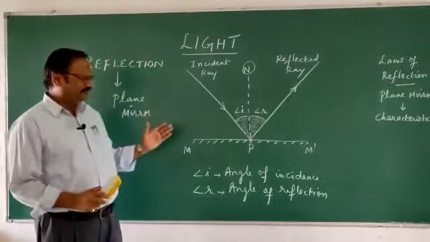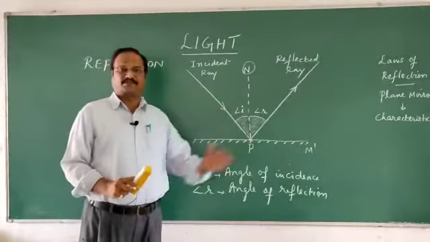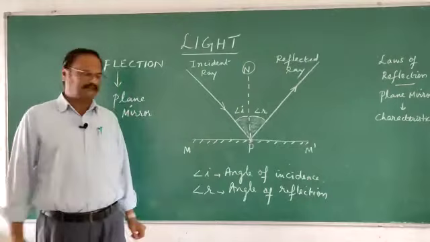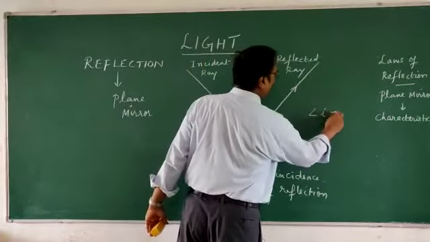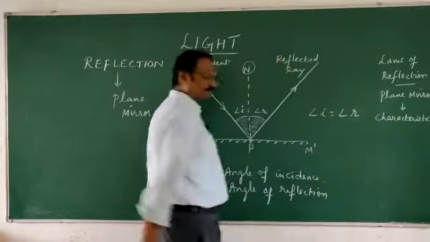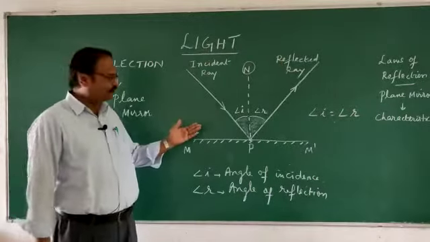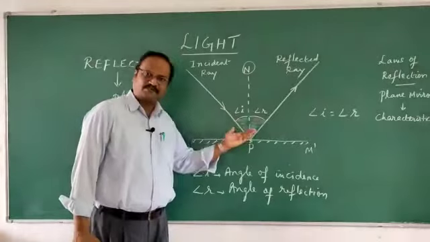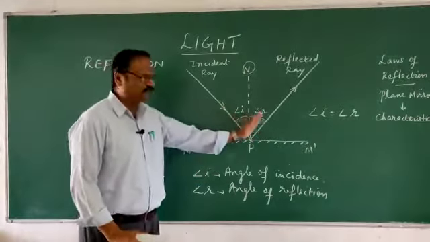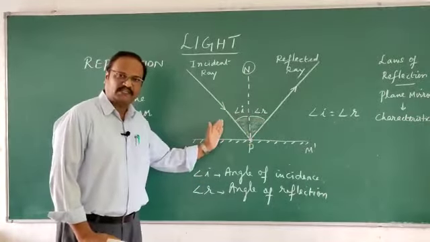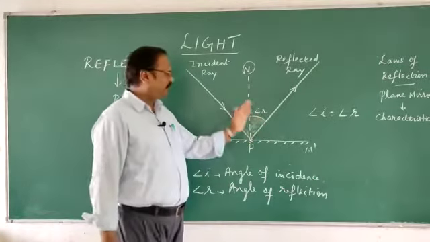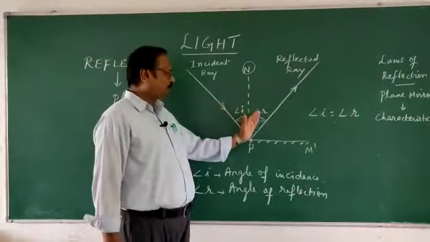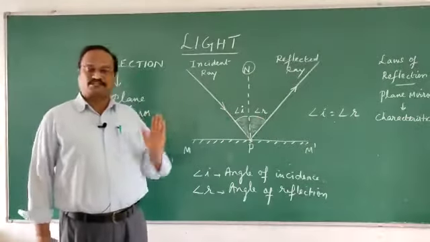Now, from here, we can go to the laws of reflection. There are two laws. One law is: angle of incidence is equal to angle of reflection. If it is 45 degrees, this will be 45. If it is 20, it is 20. If it is 85, this will be 85. So angle of incidence is equal to angle of reflection.